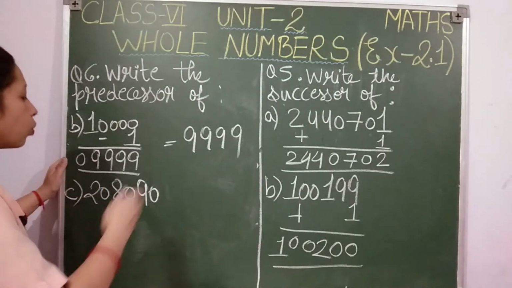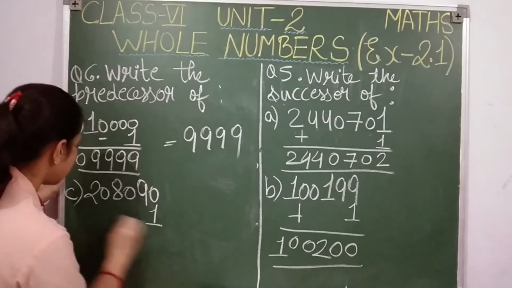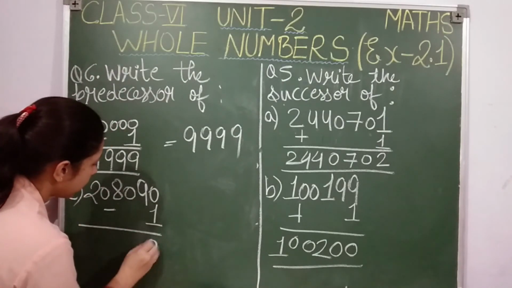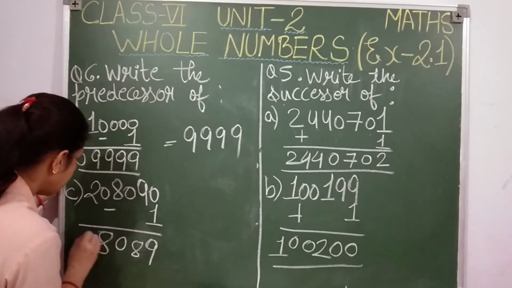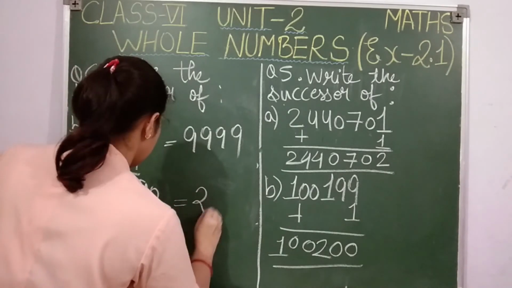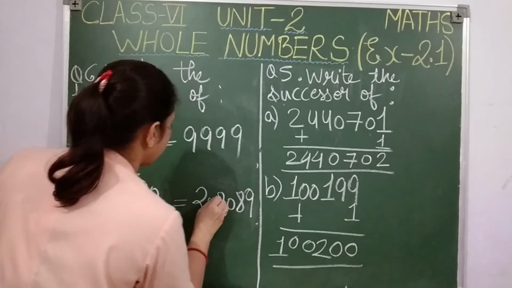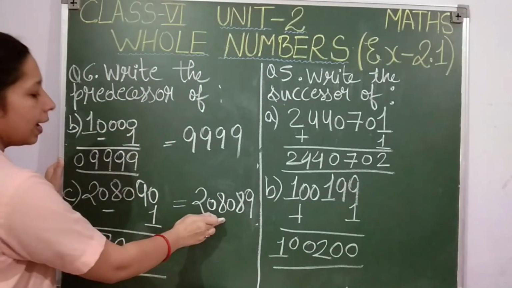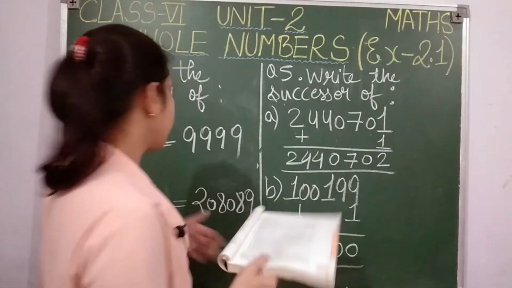So it is 2 lakh 8,090. I have to give its predecessor. So subtract 1. 10 minus 1, 9. Here 8 is left. Then 0, 8, 0, 2. So what is the final answer, students? Its predecessor is 2 lakh 8,089. So this was question number 6, students.